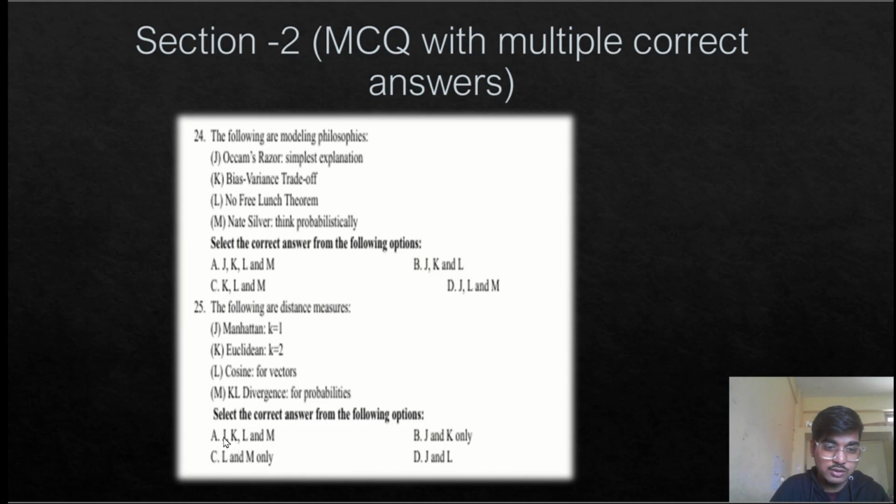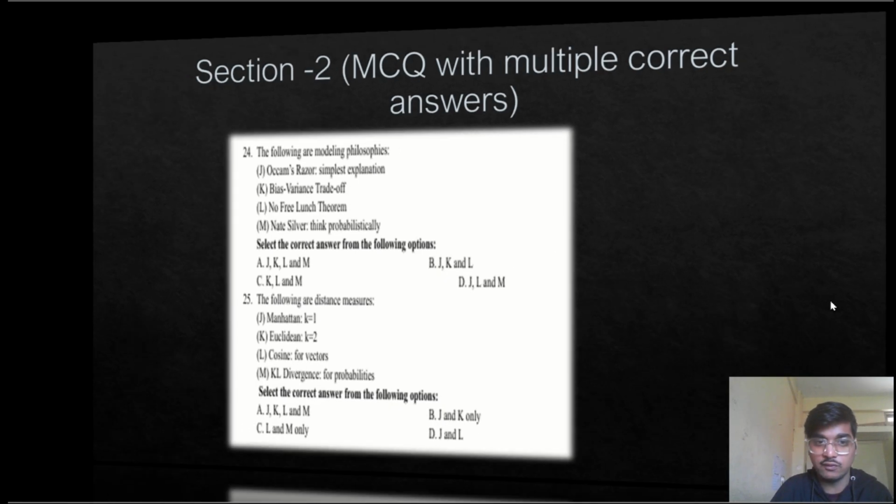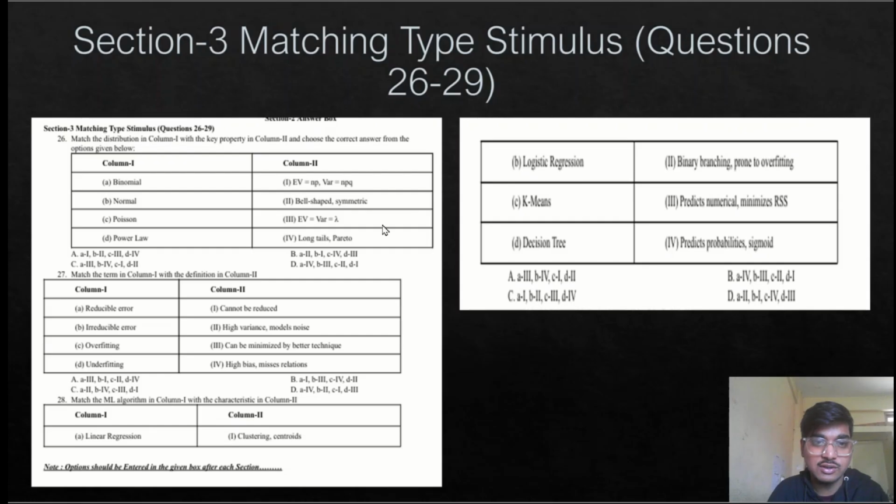So J, K, L, and M will be our answer for that, which is option A for question number 25. Let's move to the next section, that is matching type questions, where we have to match the options in column 1 to the correct options in column 2. The first question is asking to match the distribution in column 1 with the key property in column 2.